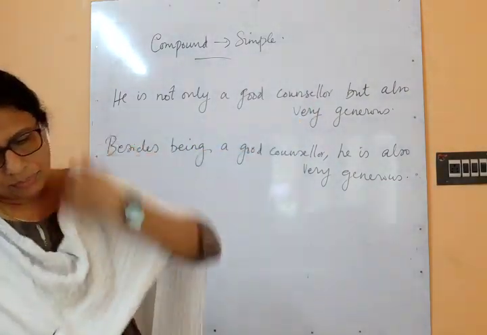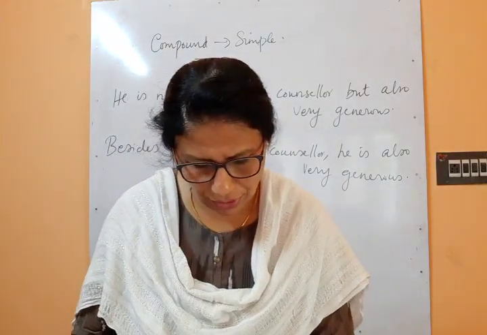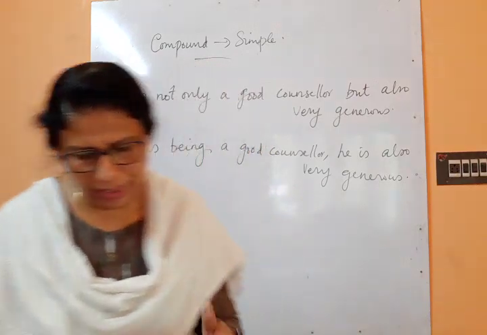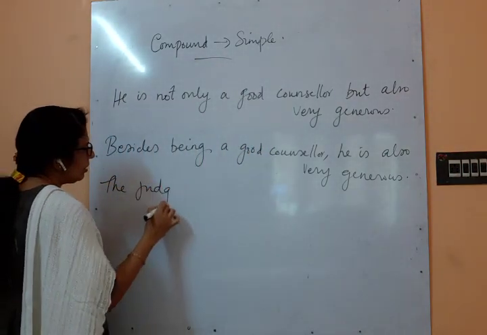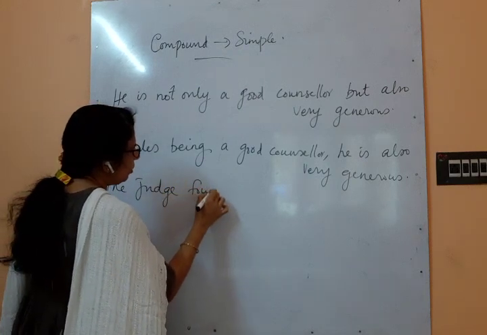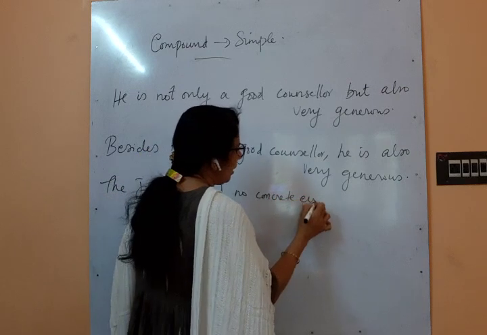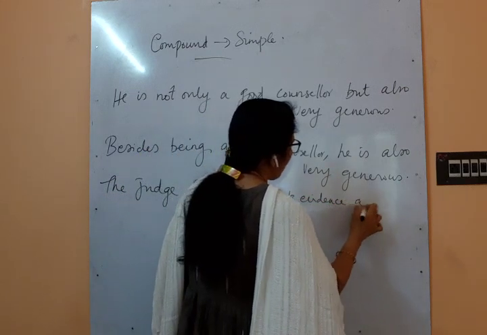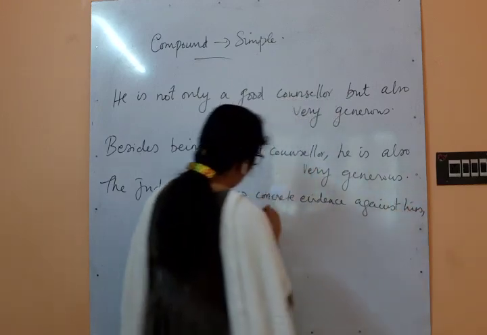Okay. And the next question is: the judge found no concrete evidence against him.